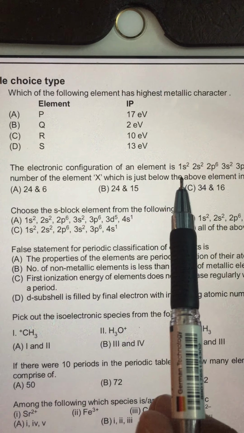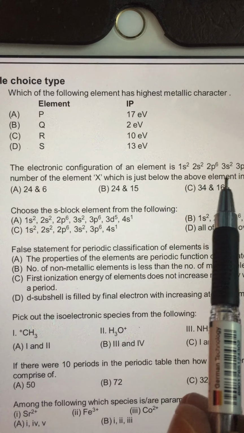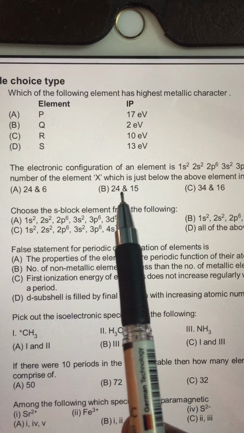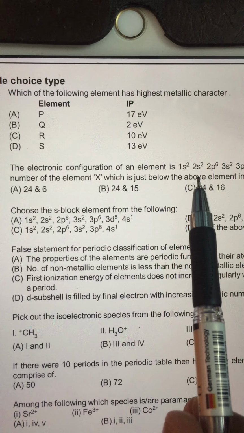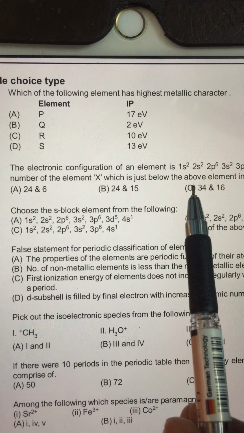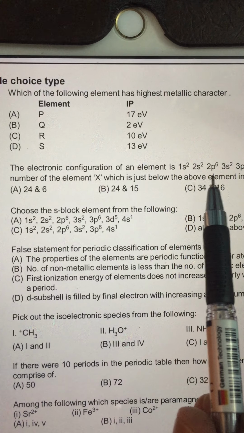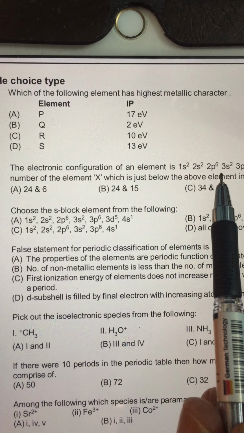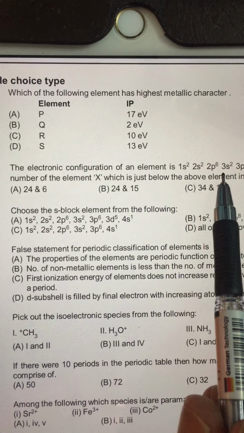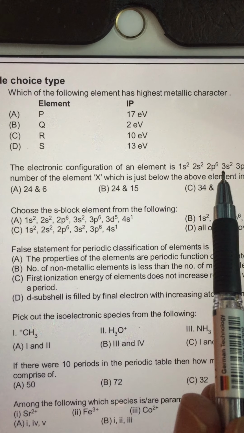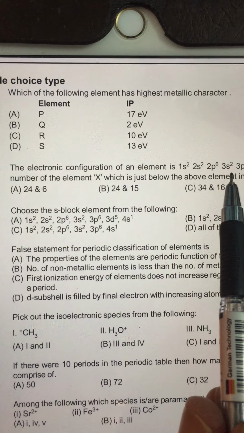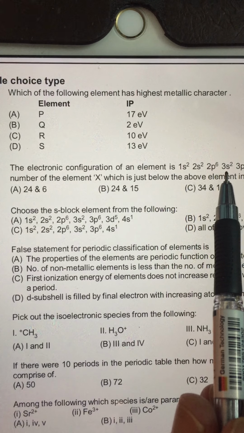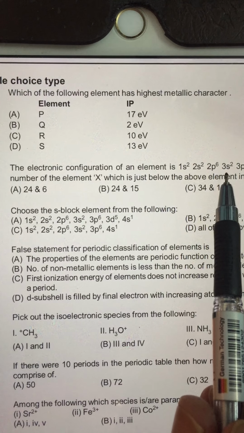The electronic configuration of an element is given as 1s2 2s2 2p6 3s2 3p4. They want to know the atomic number of the element just below it in the periodic table and its group number. First you look at the number of valence electrons: 3s2 3p4, that is 6. The ns2 np4 is a characteristic feature of 16th group elements. So the element below also belongs to the 16th group.